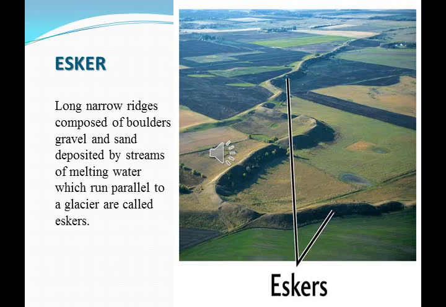So you can see in this picture, a long narrow ridge-like structure. This was formed because of the action of glaciers. The glaciers deposit boulders, gravel and sand over the running water, over the streams of melting water which run parallel to a glacier. So it is called an esker.